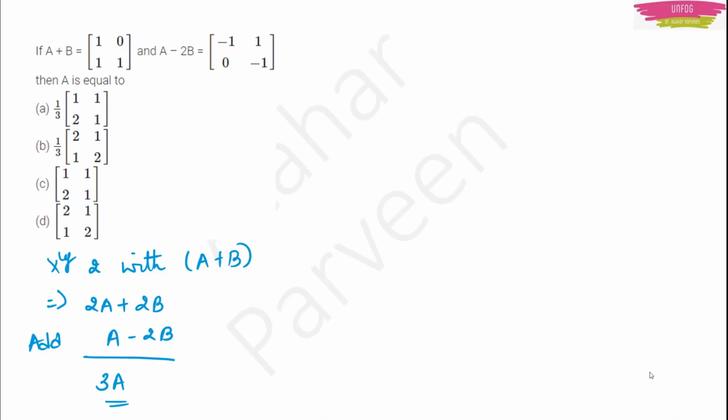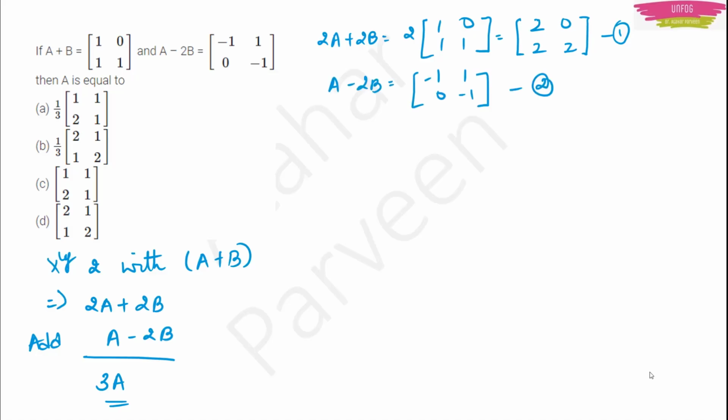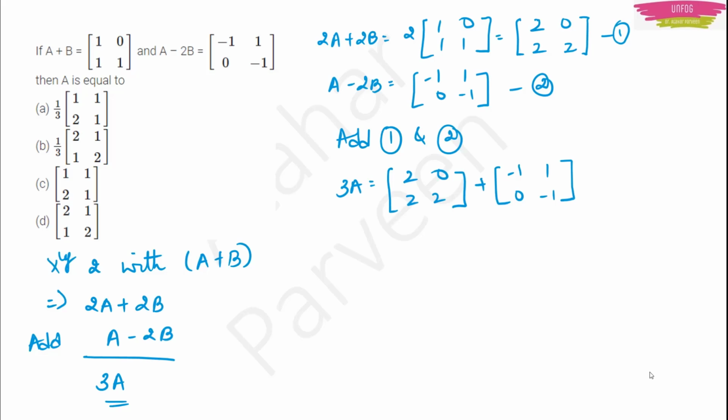Now the same thing you can apply using these matrices. First, to get 2A plus 2B, you take 2 common and write A plus B in the bracket. That A plus B matrix is given, right? Now you substitute that 1 0 1 1 and multiply it with 2. You will get 2A plus 2B. Then A minus 2B is already given, right? You write equation 1 for 2A plus 2B and equation 2 for A minus 2B. You take these two matrices and add. On the left hand side you will have 3A because 2B will get cancelled with minus 2B. On the right hand side you write the matrices as they are.